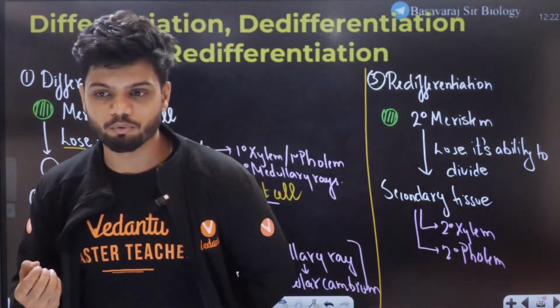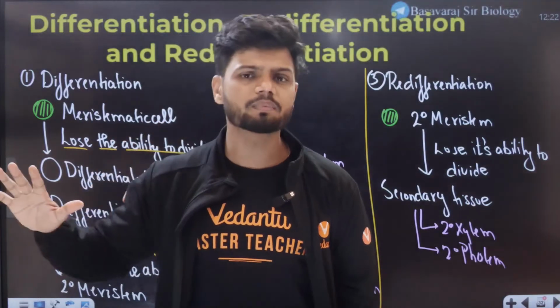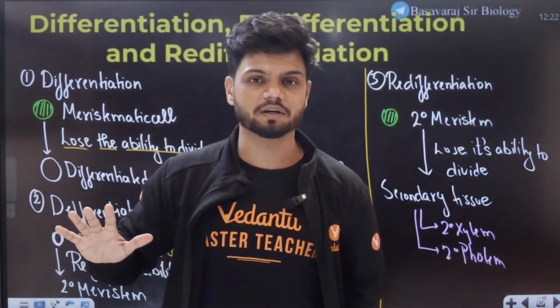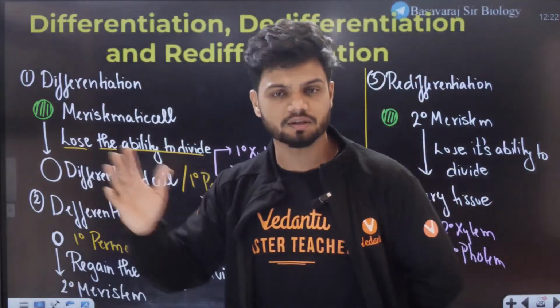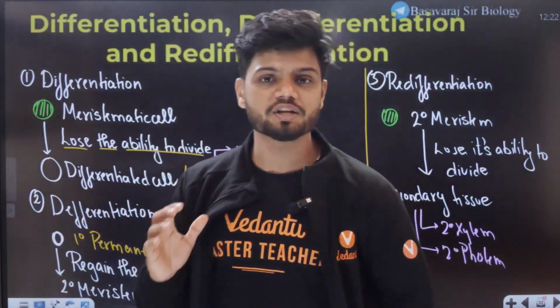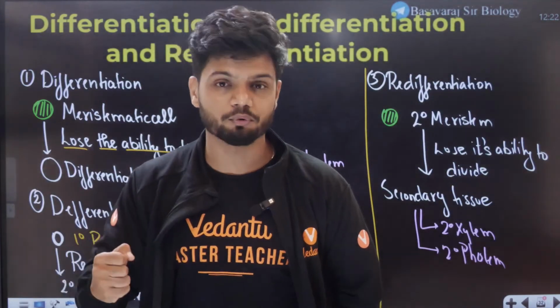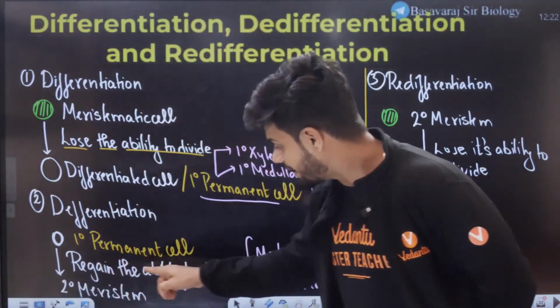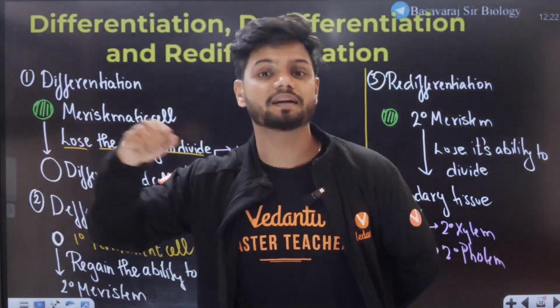Okay, there is a boy who is not able to study further; he loses the ability to study, and it becomes permanent. Now this boy, after 2 or 3 years, once the financial condition in the house is very stable, now what is he doing? He wants to study more. That is, he is regaining the ability to divide. He is regaining the ability to study again.